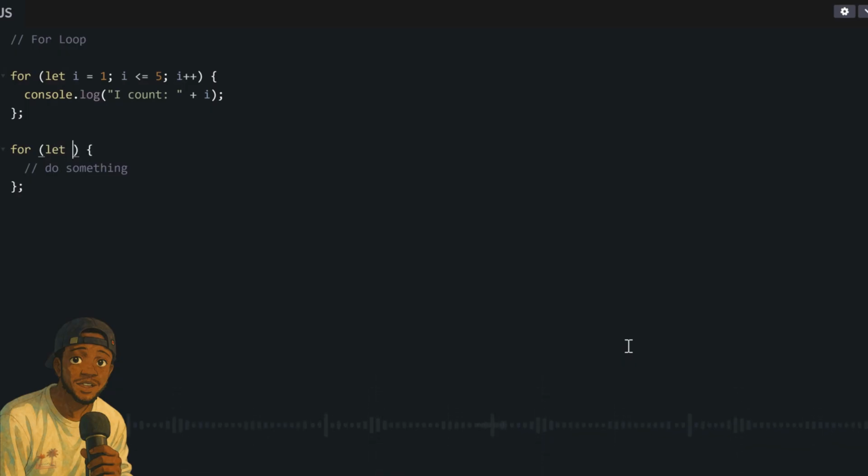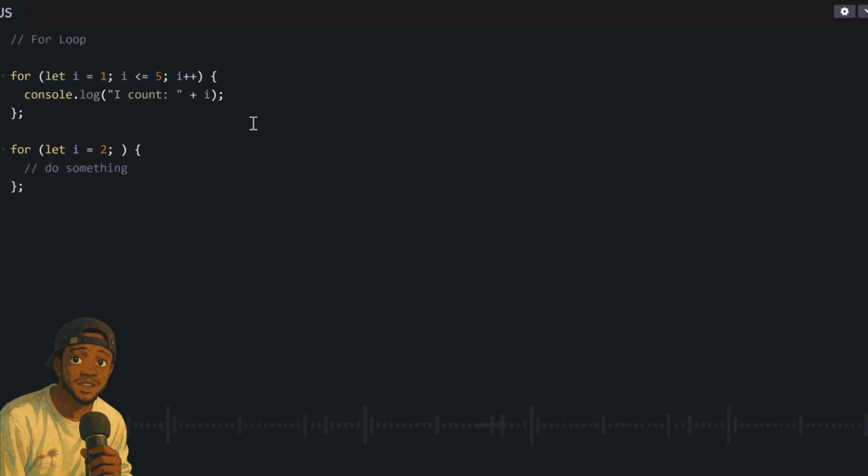variable, initial variable I, we set it to be equal to 1. Now this initial variable I can be anything. It can be J, L, it can be words like brown, color, blue, black. It can be anything. But in programming, especially in JavaScript, we always use I as our initial variable. Just know that it can be anything, but to make it short and sweet, we use I. So we said let I equal to 1.